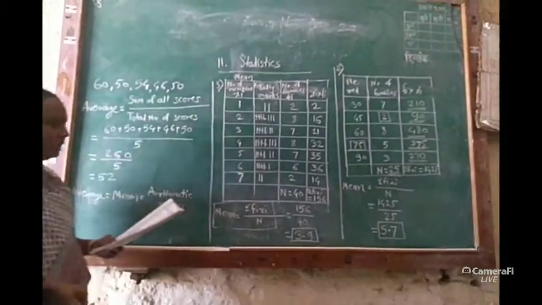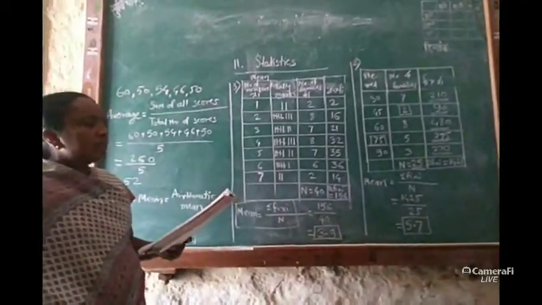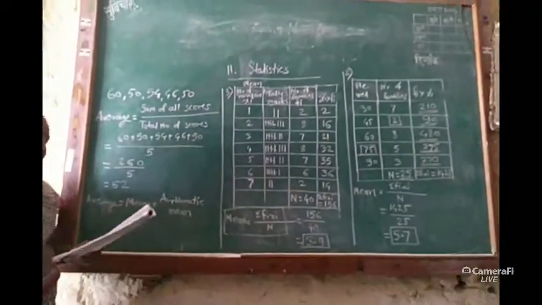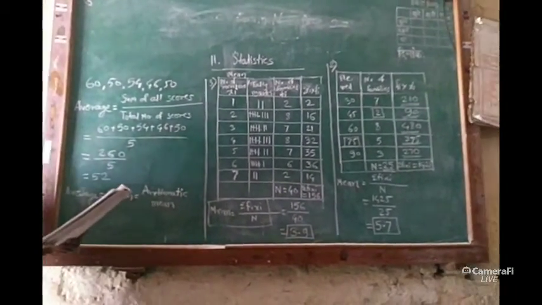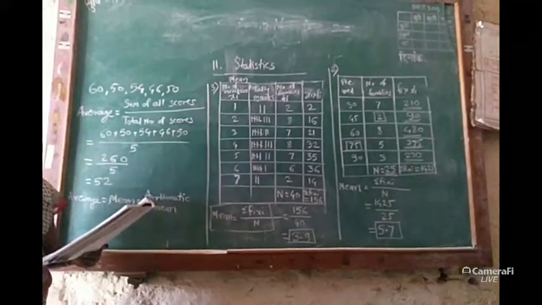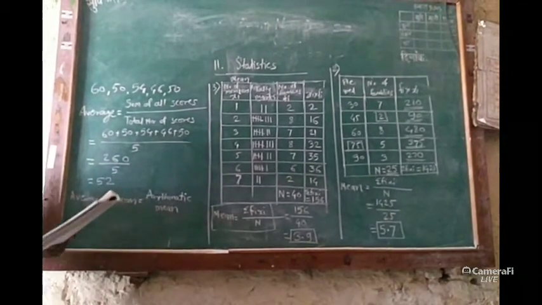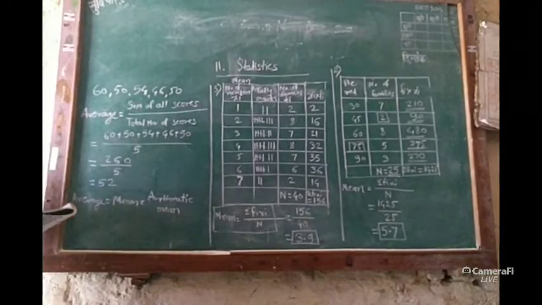Today we will start our 11th chapter, that is statistics. What is meant by statistics, and we will see some examples from it. Before it, we will revise what is meant by average, that was studied in the last standard. Now we can see the example given in the textbook.